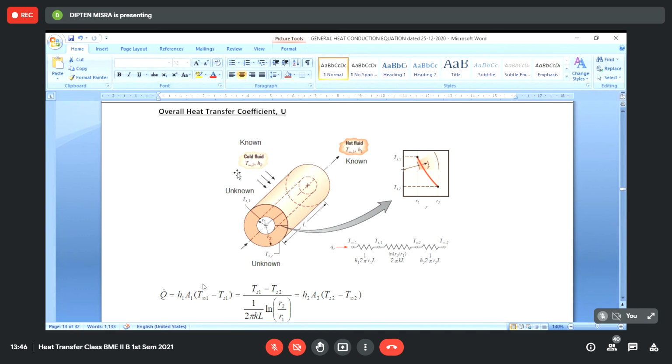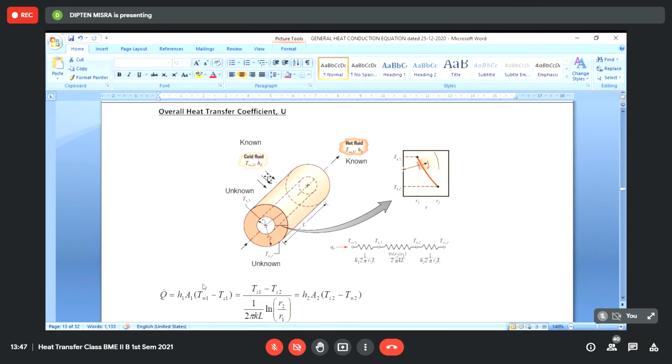And simultaneously, the cold fluid is a boiling fluid, and why is it boiling? Because it is receiving heat from the inside hot fluid. So this is boiling, and during this boiling phenomenon, if it is boiling throughout the length, then it will not change with Z. So you can always think of a situation where T infinity 1 and T infinity 2 do not change along Z. They remain constant with respect to Z, even though they are exchanging heat continuously between the hot fluid and cold fluid.